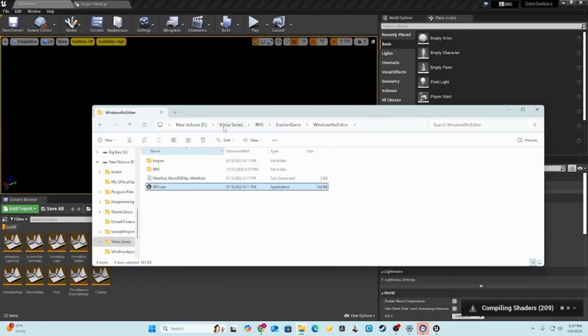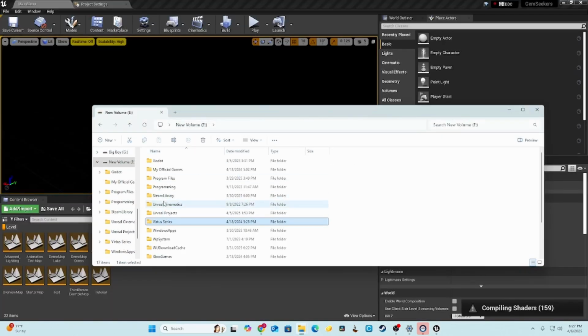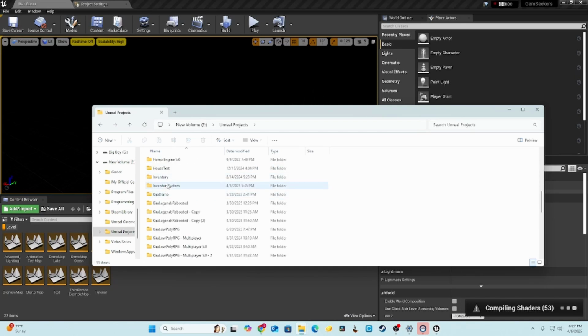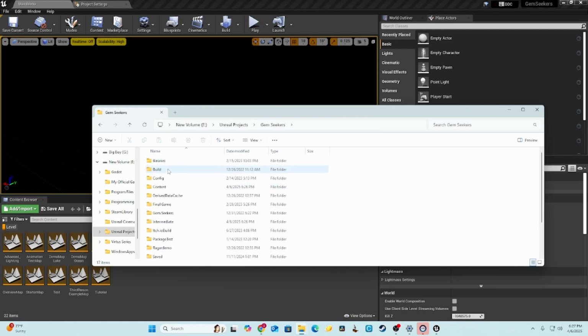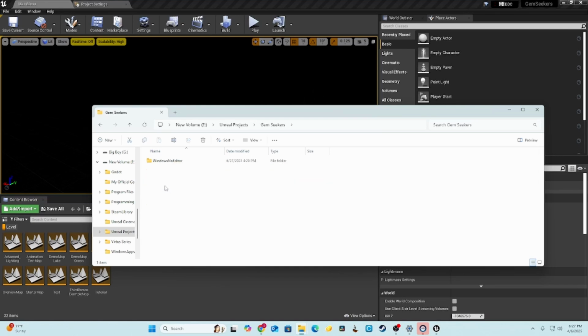It's a little buggy in Unreal Engine since Unreal Engine 4 is just a little buggy right now. I don't know why, at least for me. I don't know if you see it on screen. But yeah, let me get to where Gem Seekers is right here. Okay. Go to builds, HAO build.